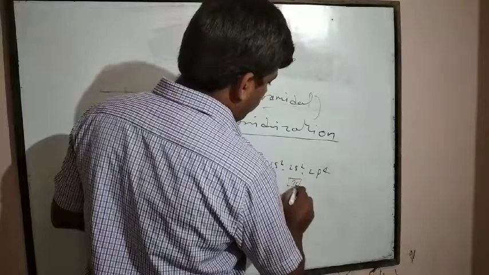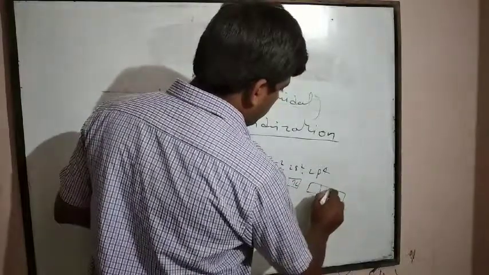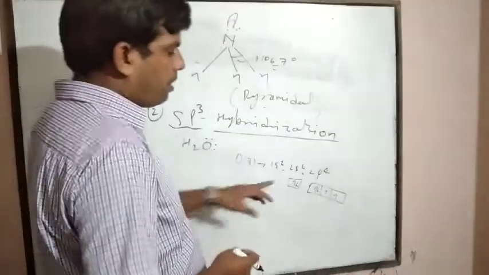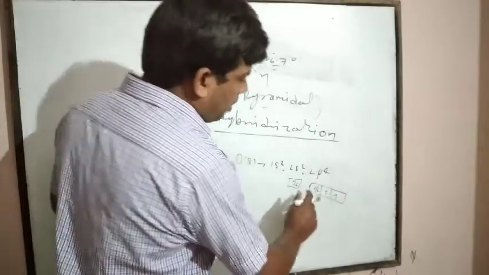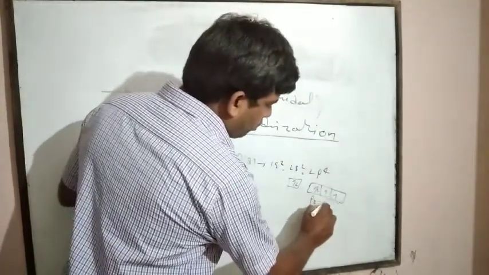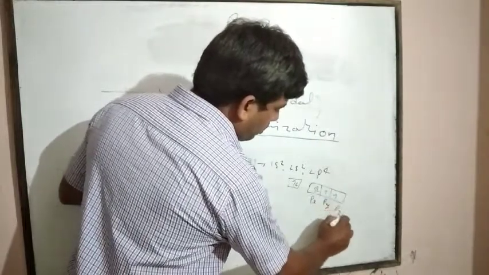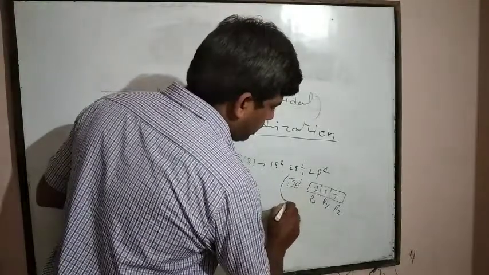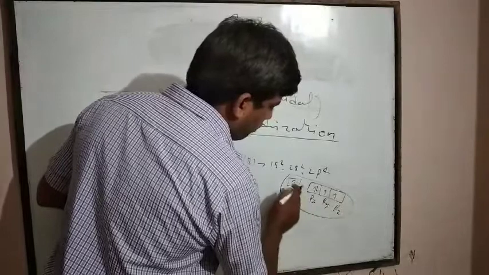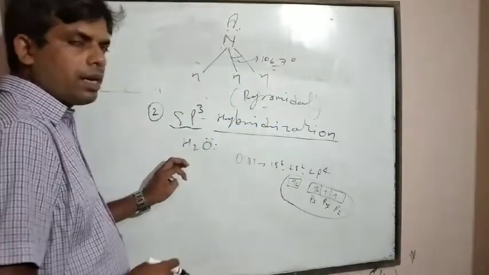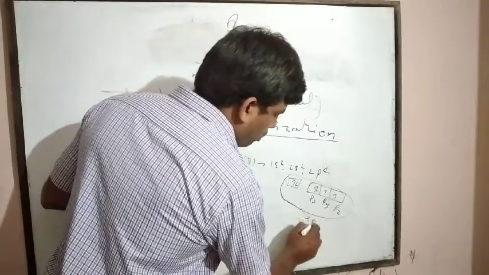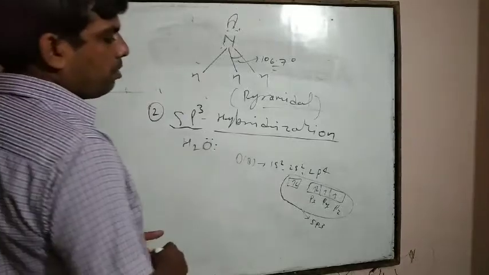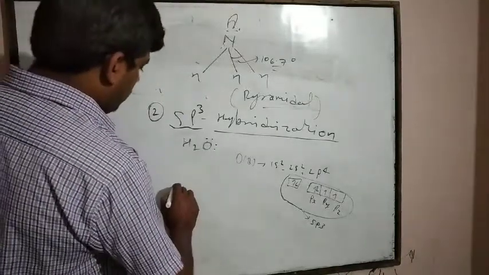Now in the ground state, 2 electrons are here in 2s, and in 2p, 1, 2, 3 and 4. The 2s orbital is paired, and one orbital of 2p is also paired. Now the 2s and 3 p orbitals intermix together, in which two orbitals are paired, so it is sp3 type of hybridization. 4 hybrid orbitals will form, in which two hybrid orbitals are paired like this.